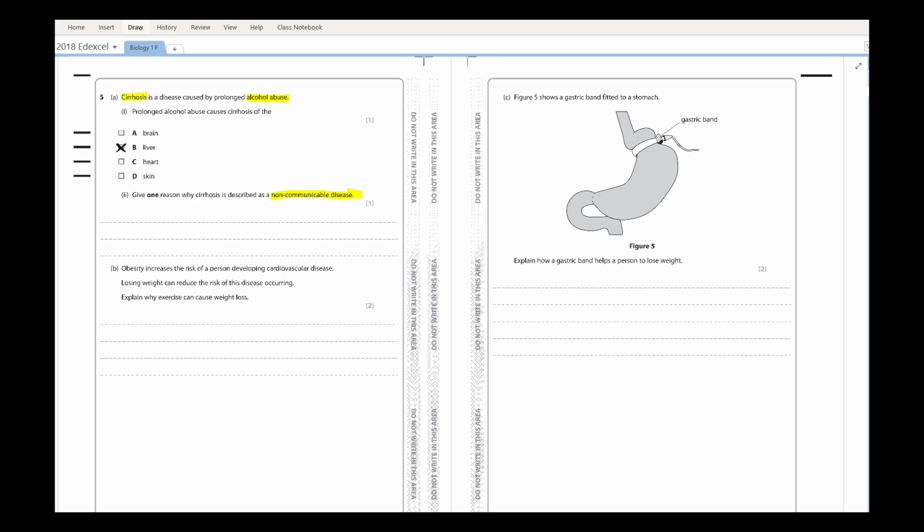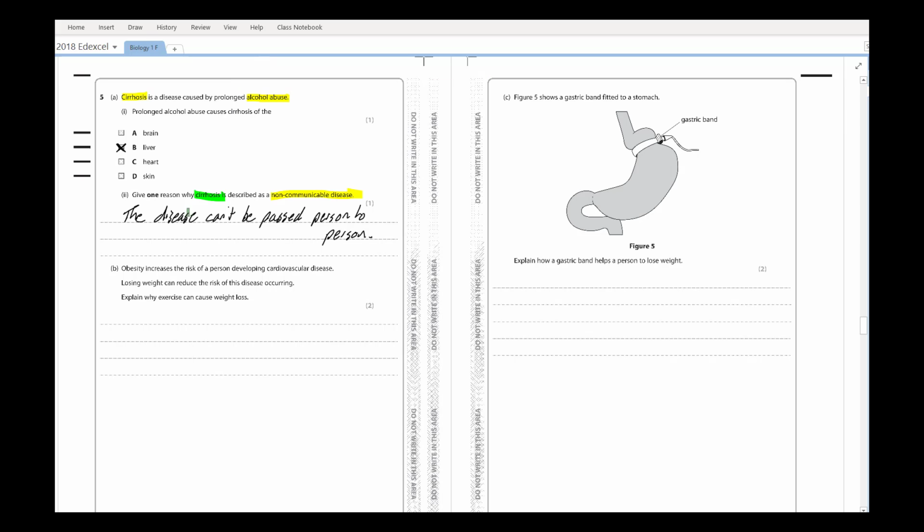Okay, so cirrhosis is just the example that they've given us. The question really is, what does non-communicable mean? Non-communicable means the disease can't be passed on from person to person, or just words to that effect, such as it's not contagious, or it's not infectious, or it can't be spread from one person to another.